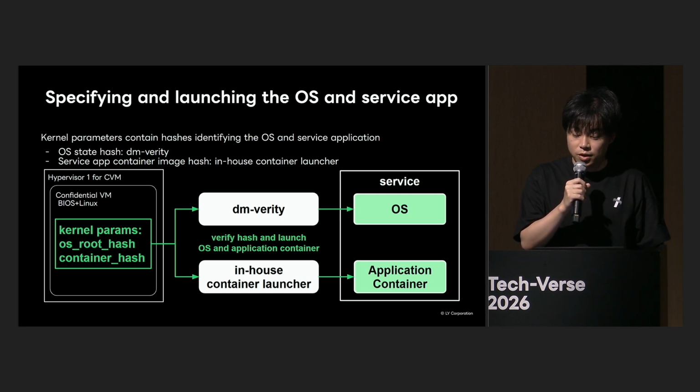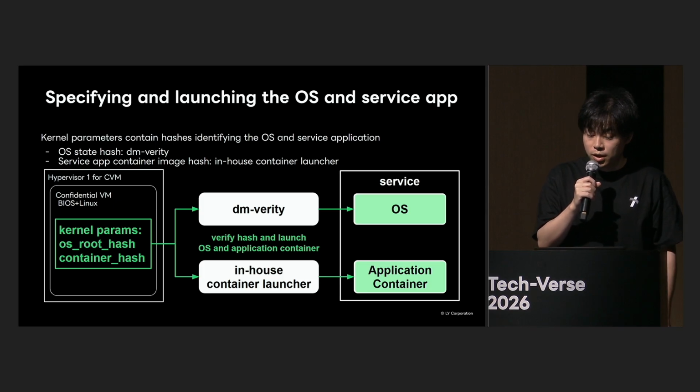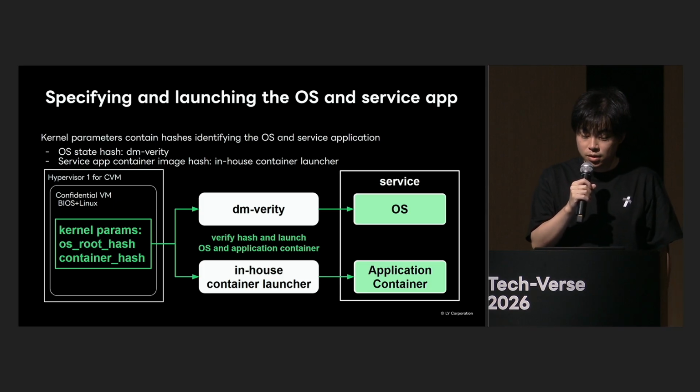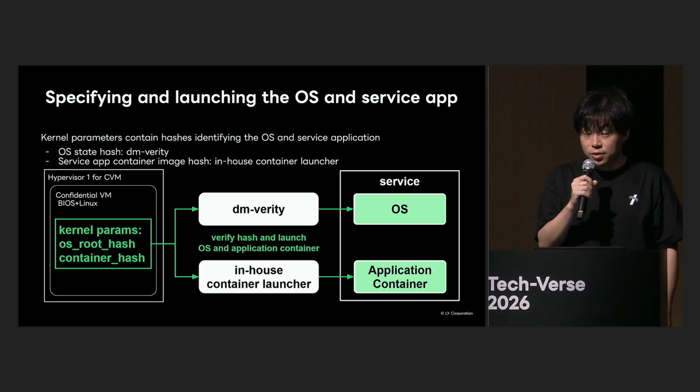As shown on the left side of the figure, we embed hash values representing OS and application containers into the kernel parameters when the confidential VM is launched. If the content of the OS or application containers changes even slightly, their hash values will also change. Each hash value is referenced by tools such as dm-verity and our in-house container launcher, as shown in the center of the diagram.